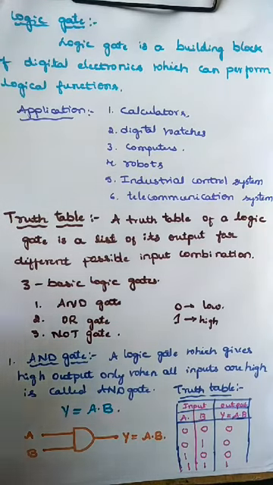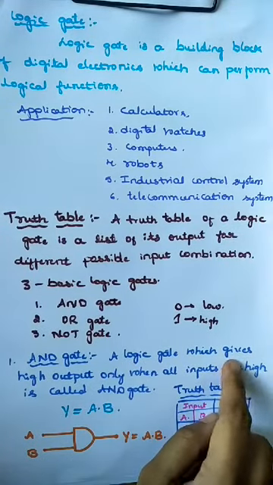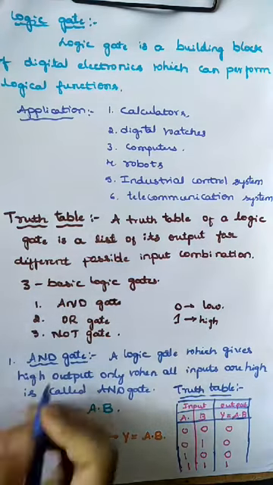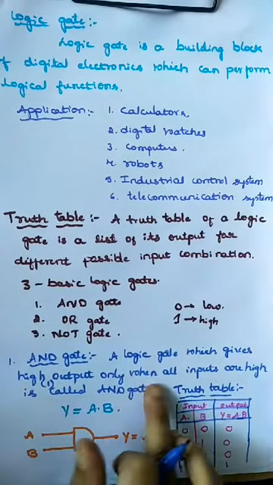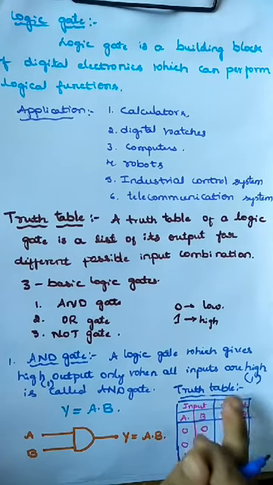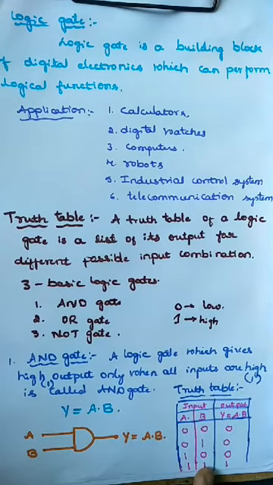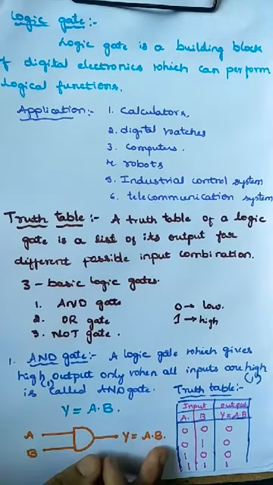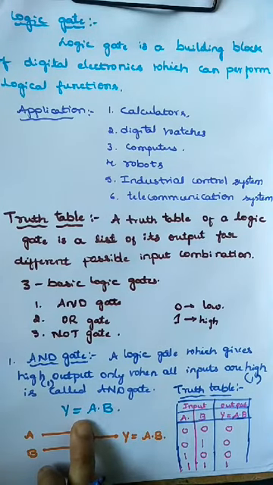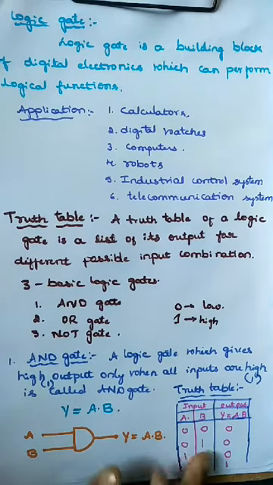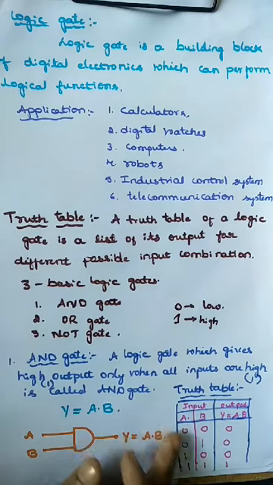As said in the definition, a logic gate which gives high output, high output means the value is 1, only when all the inputs are high. So only when A and B are both 1, then the output is high. This is called AND gate. This is the symbolical representation, A dot B. Therefore here is the combination of the inputs, 0 0, 0 1, 1 0 and 1 1.